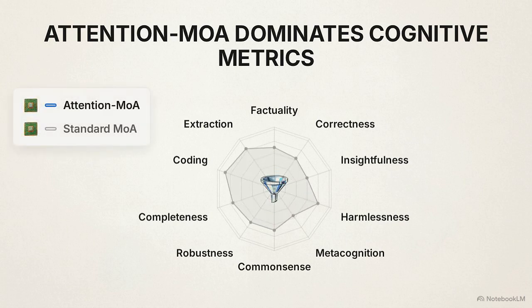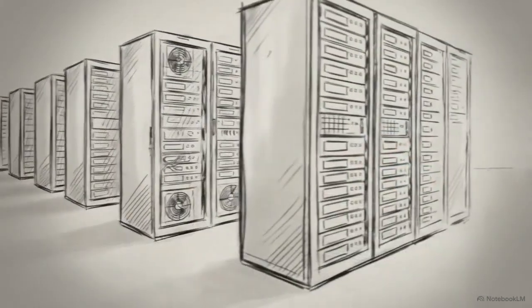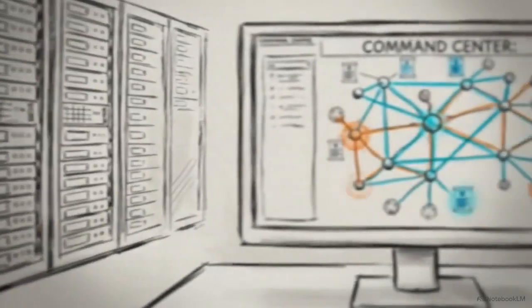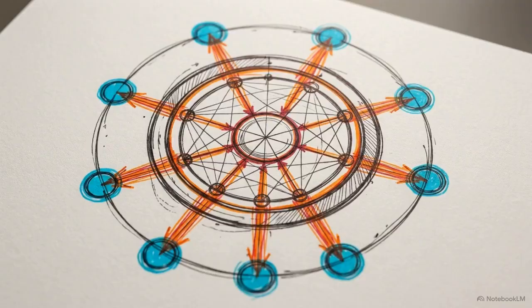Attention MoA establishes a lead over standard mixture of agents in critical cognitive and safety metrics. This performance gap suggests that the semantic attention module identifies and intercepts logical inconsistencies that baseline aggregation ignores. The entire AI industry focus is now rapidly transitioning from raw parameter count to the architecture of inference time collaboration. Advancing AI reasoning relies on engineering communication topologies that force models to scrutinize and refine logic during the generation process.